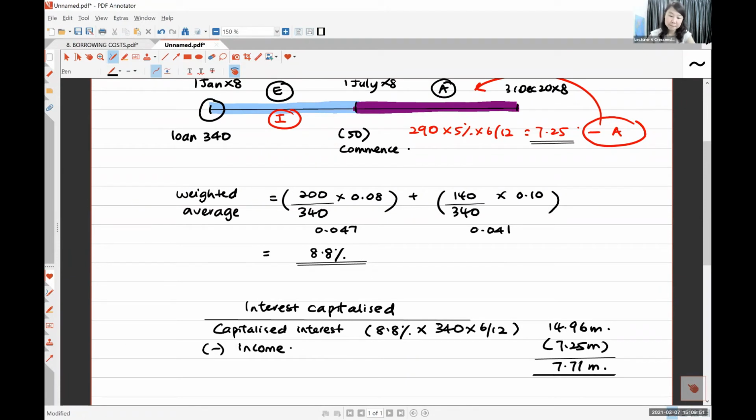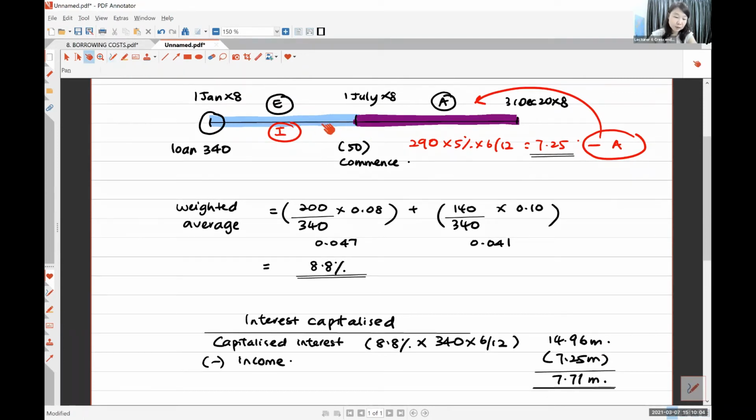Are you okay? Can I understand? So these are the three things: the period, the percentage, then after that, the income. How about the income I earn here? How about the income I earn in the blue color period? No, that one is not minus from the amount capitalized. That one you just charge it to P&L as interest received, like your normal interest received.